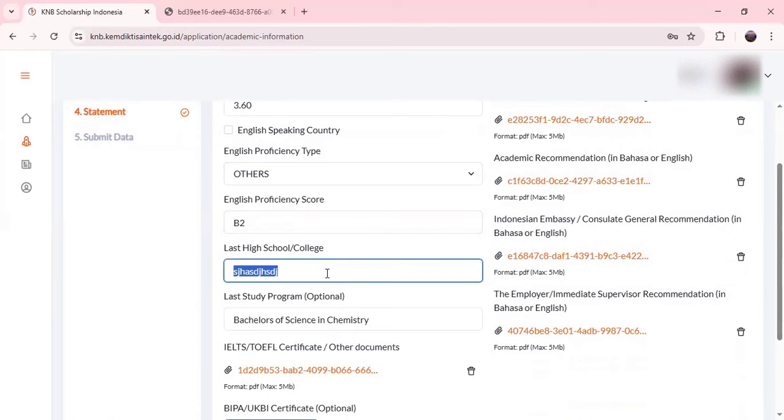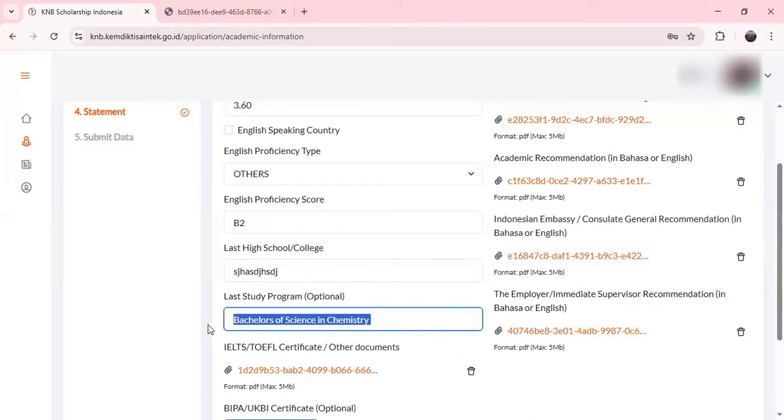But if you did your bachelor's from university, this is where you have to mention your last educational institute. After that you will add your last study program. If it was for the bachelor's, it would be Bachelor of Science in chemistry, or Bachelor of Arts in whatever. And for the students who are applying for bachelor's, you will have your higher secondary